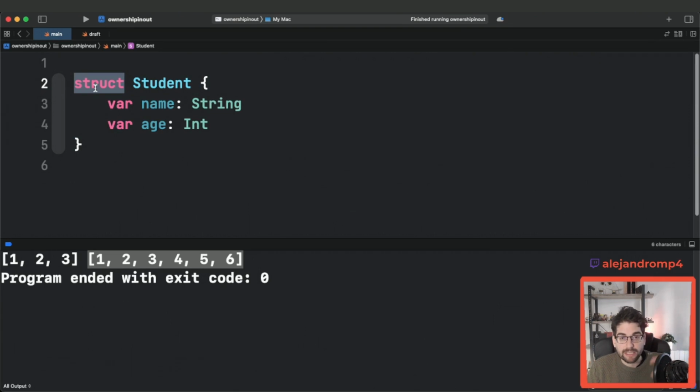But a struct is not a class. It's not an actor. A class and actor are reference types. Structs, enums, tuples, all of that respects value semantics. So what does that mean?